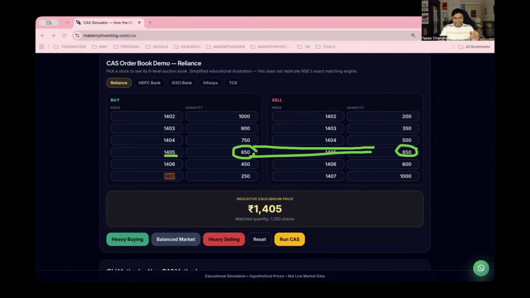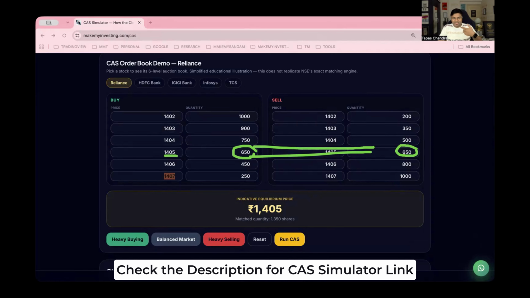That means 650 shares on both sides, and this is the best possible closing price being shown currently as part of the CAS system. So basically, very simple thing. What is the CAS equivalent price? It is nothing but the largest executable quantity which can be matched between buyers and sellers, and at which single price we bring the maximum buying and selling interest together. This particular price is called the equivalent price.